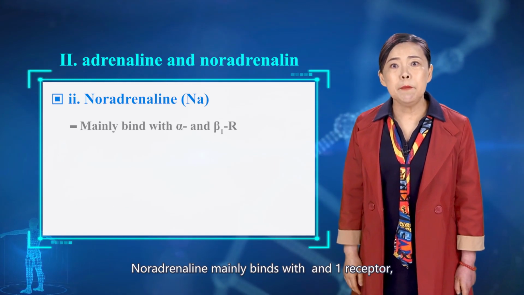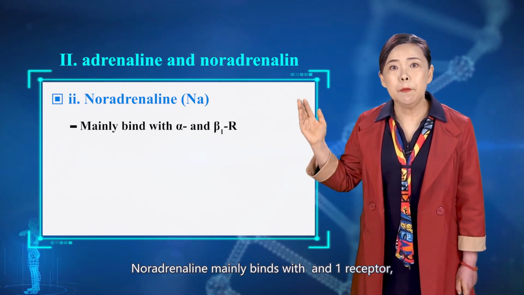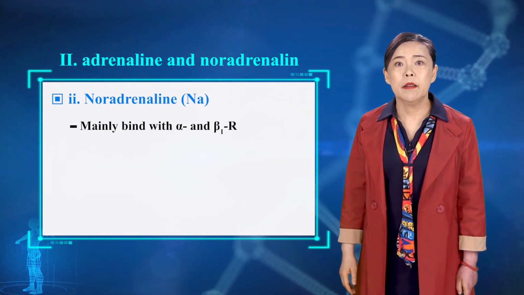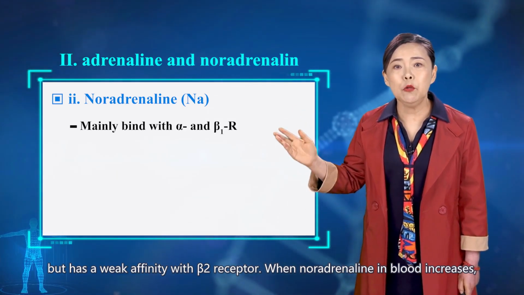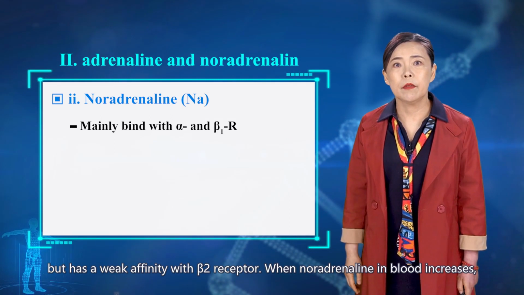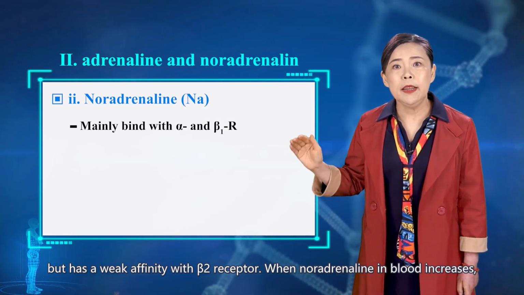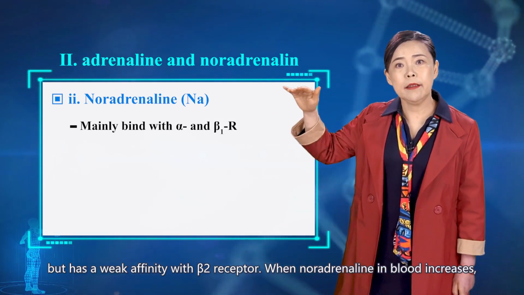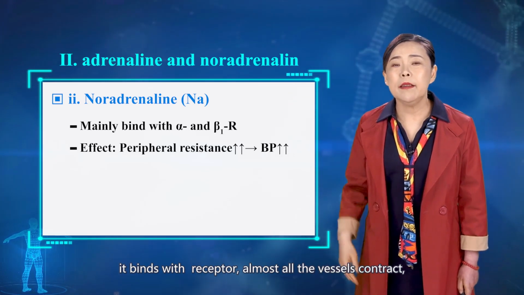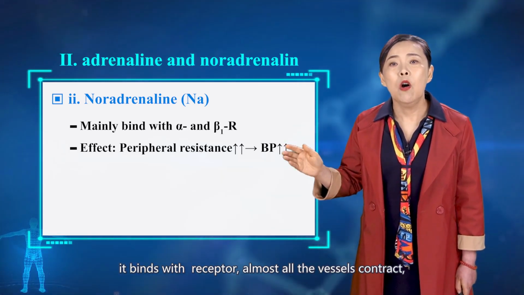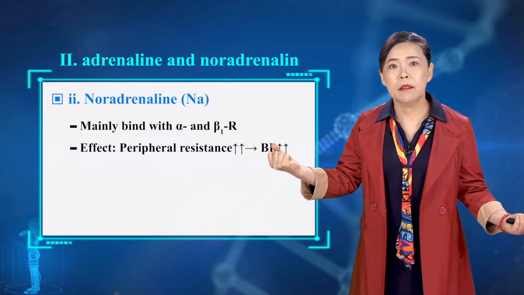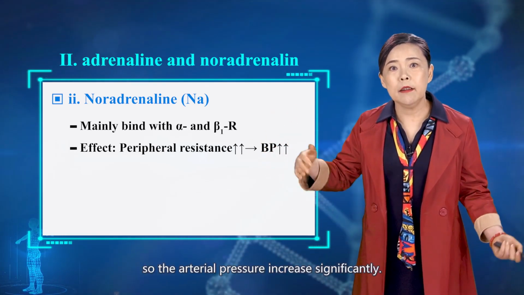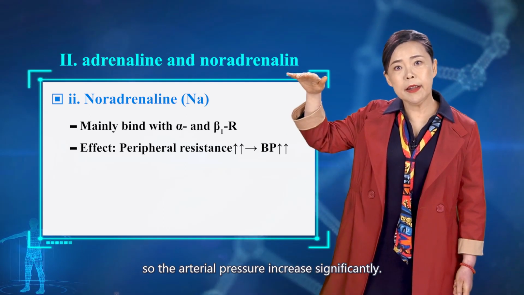Noradrenaline mainly binds with alpha and beta-1 receptor, but has a weak affinity with beta-2 receptor. When noradrenaline in blood increases, it binds with alpha receptor. Almost all the vessels contract, so the arterial pressure increases significantly.